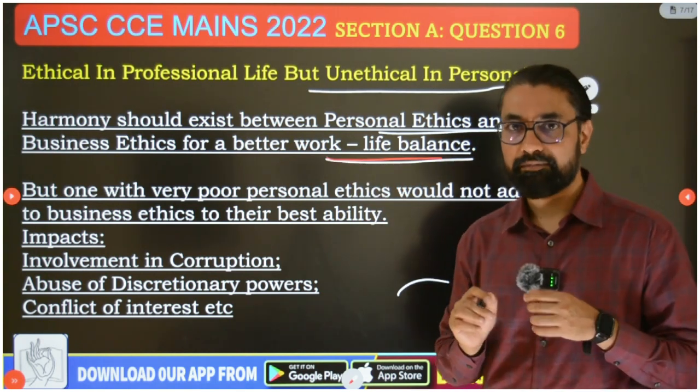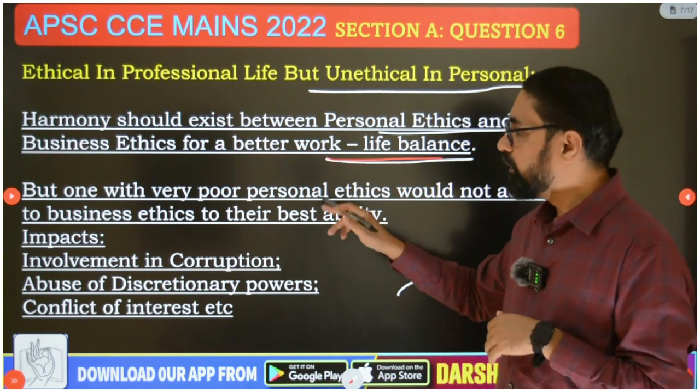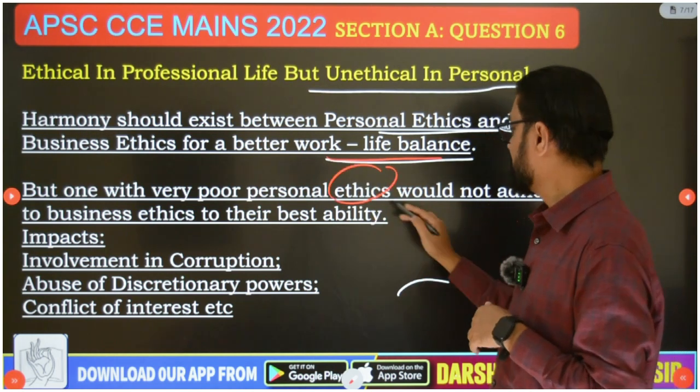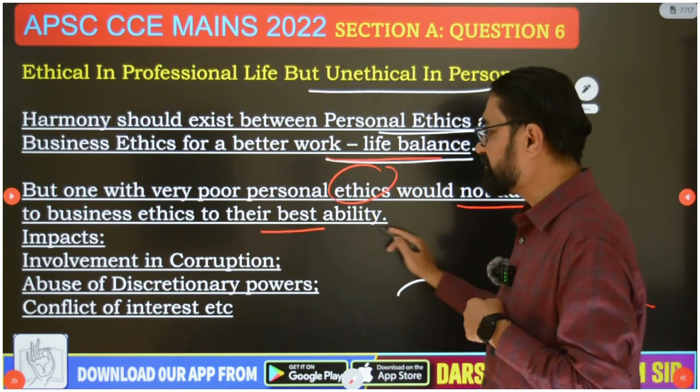So if you want to achieve good work-life balance, this should exist. But one with very poor personal ethics would not adhere to business ethics to their best ability.